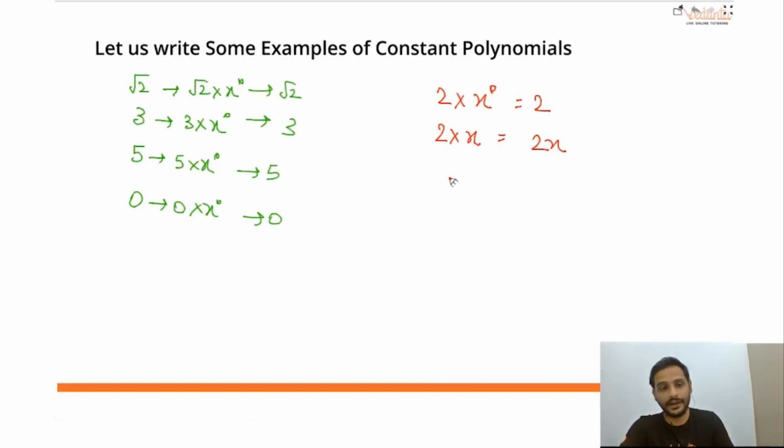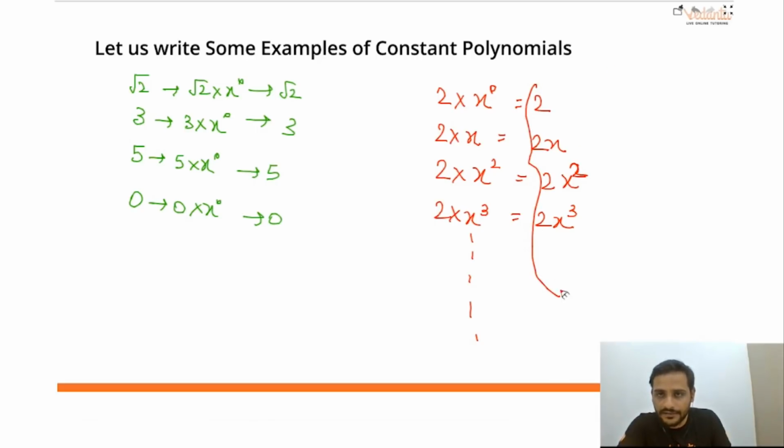I'll say yes, correct. If you write 2 into x square, you will get 2x square. Yes, this is also correct. 2 into x cube, you will get 2x cube. Yes, all is correct.